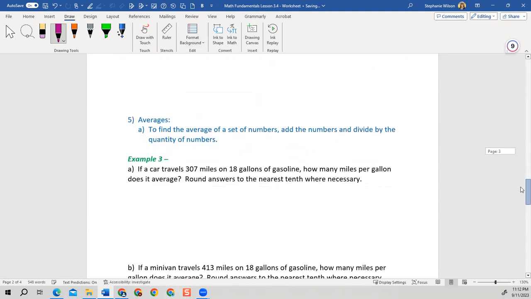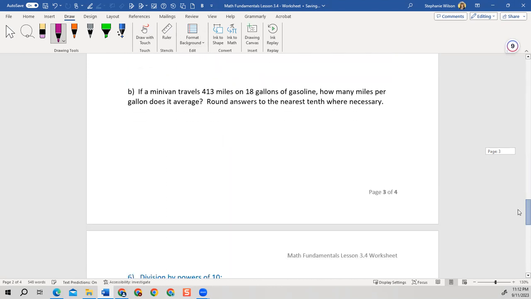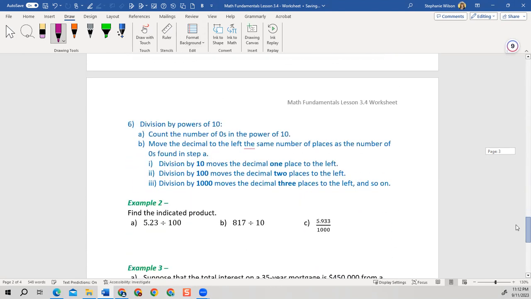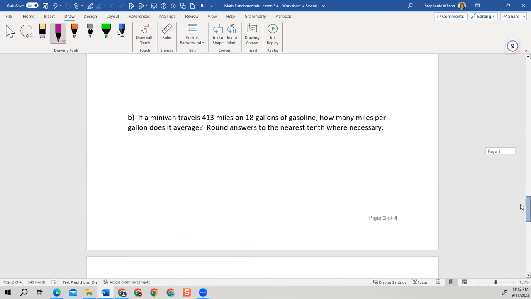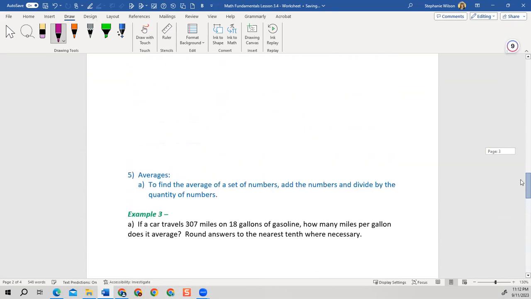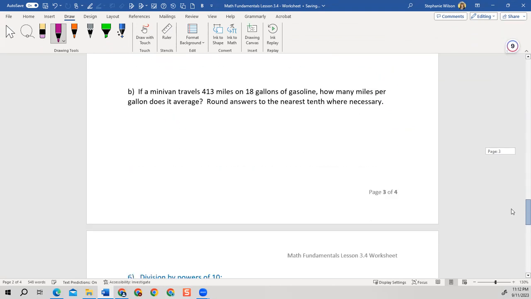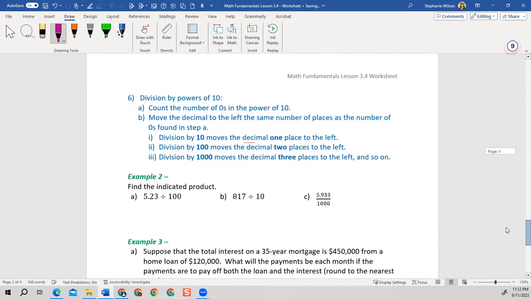All right. Let's talk about, let's see. I'm going to do the application problems in a separate video. So be looking for those. Let's come down here and do division of tens.